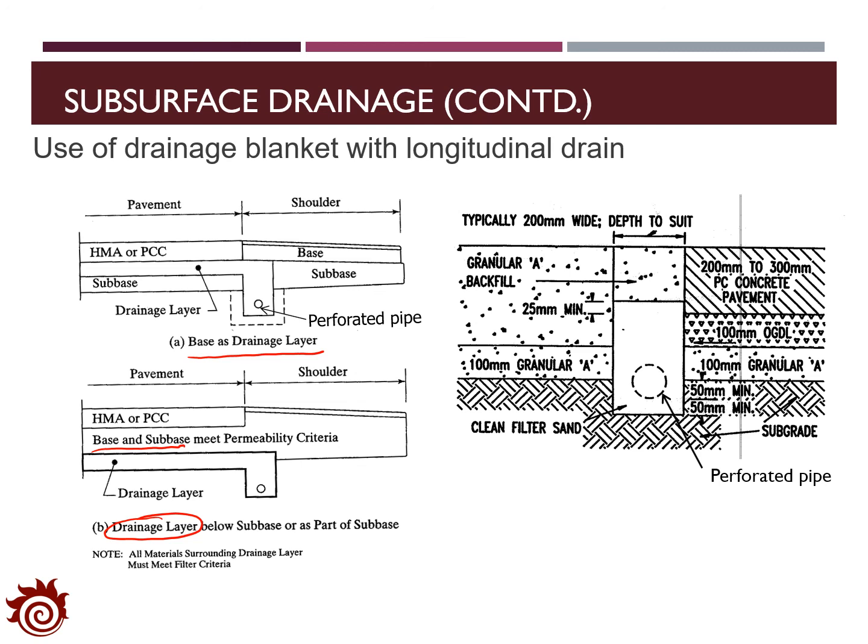In that situation, we need to make sure that the base layer and subbase layer meet the permeability criteria, which means the permeability of these two layers should be higher than the infiltration rate. In that sense, the water can move freely downward to the drainage layer and be removed by the pipes.